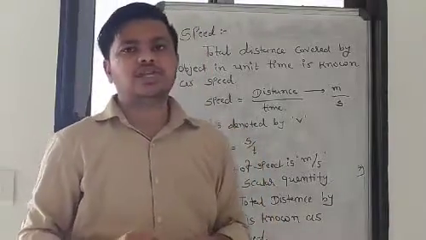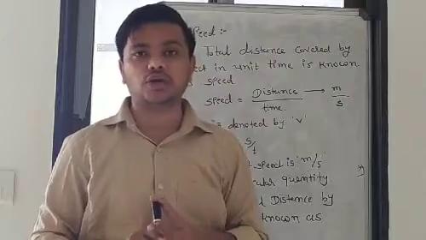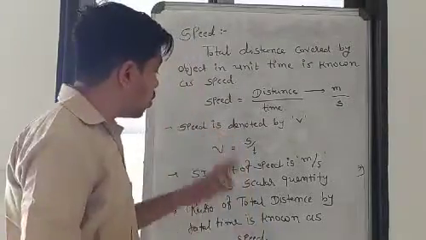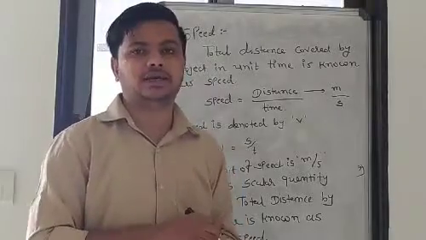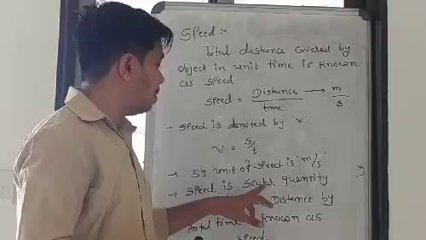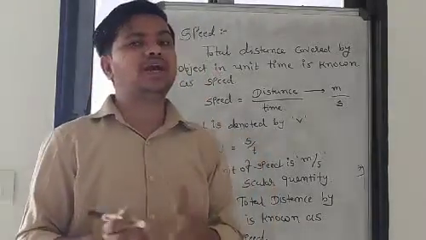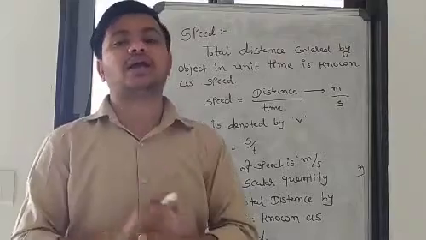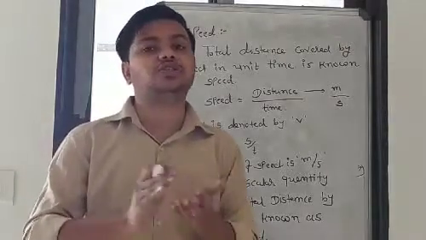So speed is distance by time, which is a scalar quantity, or you can say that it does not need a direction to describe it. We just need a magnitude, a value of it. How much speed is it? It just depends on the magnitude. It does not depend on the direction in which the vehicle is going.